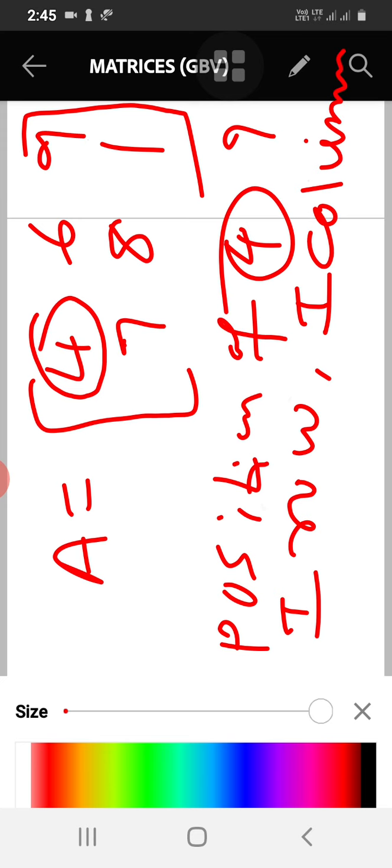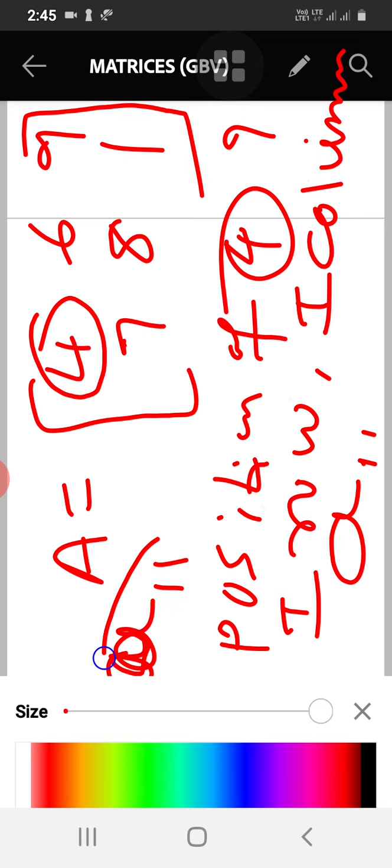How can we write that 4 lies in the first row and first column? We write it as A, first row, first column, so A11. This is not read as eleven, it is read as A one one. 1 1 means first row and first column.